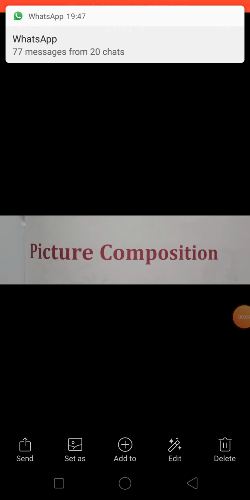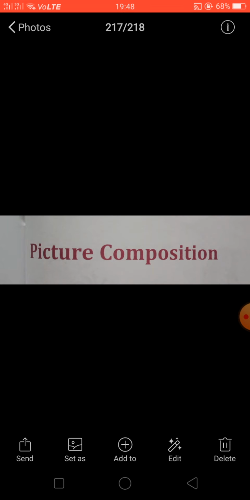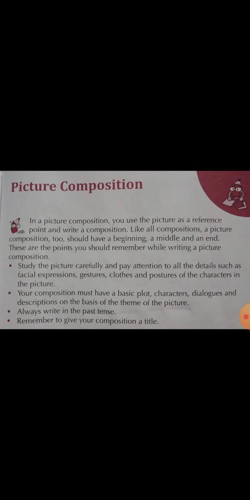Students, in this lecture we will discuss how to write a picture composition. So let's discuss the details and the main points which you need to remember while writing a picture composition. In a picture composition, you use the picture as a reference point and write a composition. A picture is given to you and you have to use that picture. You have to include all the points related to that picture in your composition.